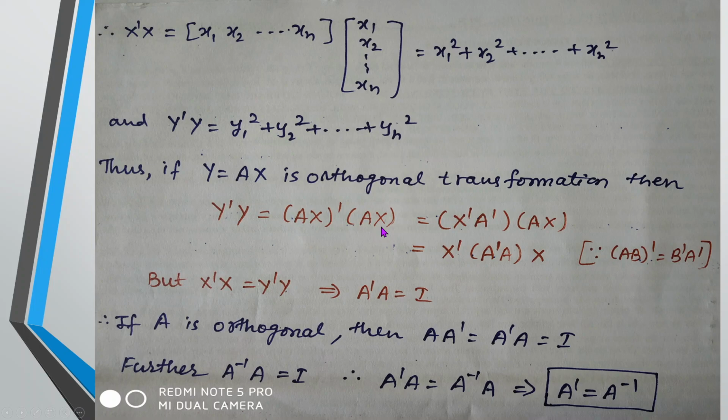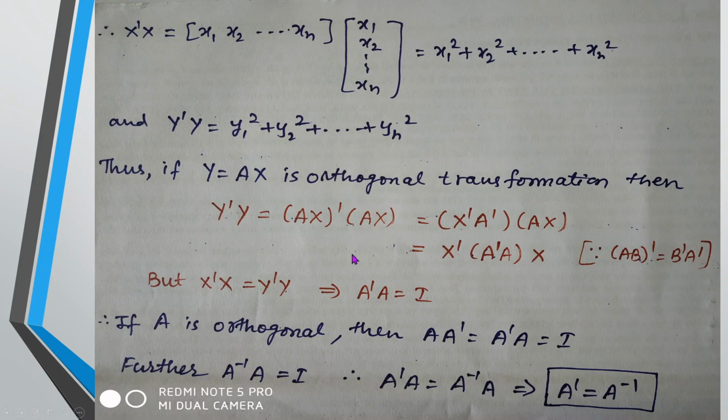But what is the property of a transpose? (AB) transpose is written as B transpose A transpose. You write it in reverse. So what will be (Ax) transpose now? x transpose into A transpose. This bracket is multiplied as it is. I have to derive the relationship for x dash x. I collect the terms A dash and A. So x dash as it is, A dash into A in one bracket, and x as it is.